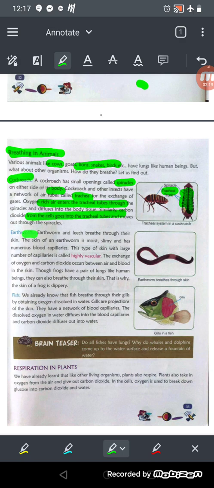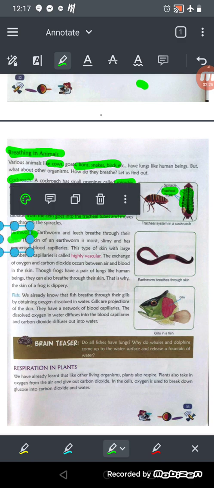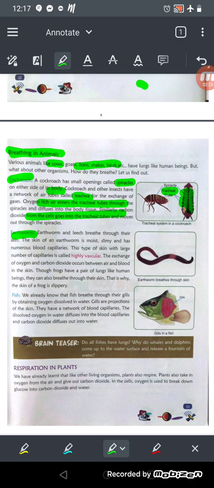Now let's check how the earthworm breathes. Earthworm and leech breathe through their skin, okay? They have skin for breathing. Not only earthworm and leech, there is also an amphibian, the frog. A frog also breathes through its skin. Not only skin, but skin and lungs, okay?